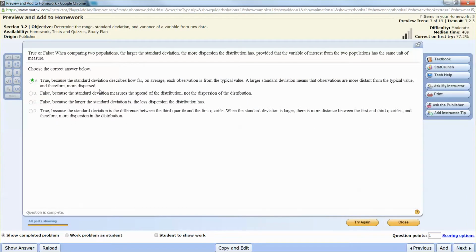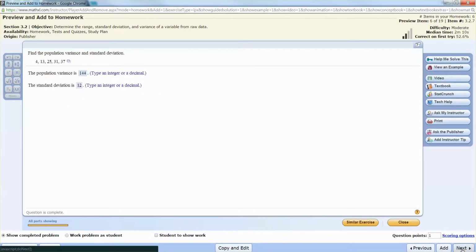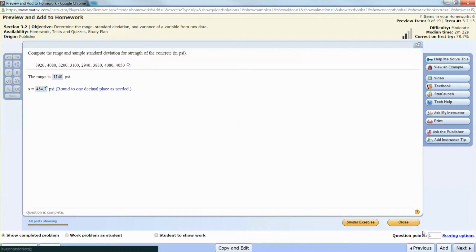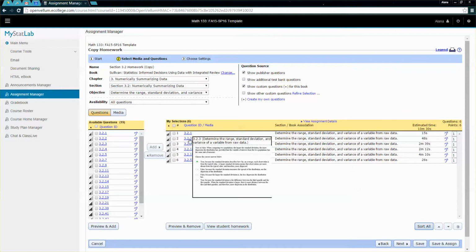I just get you started with a sample assignment, but you can look over everything and go, yeah, that seems like a pretty good one. So I'm going to add that question. I'm going to click down here and click add. If you want, you could click next and go through and pick any problem you so desire to add in. Now, if you want this to be sorted in order, you just click sort all and then they're sorted. All right, so we need to remove number 4.